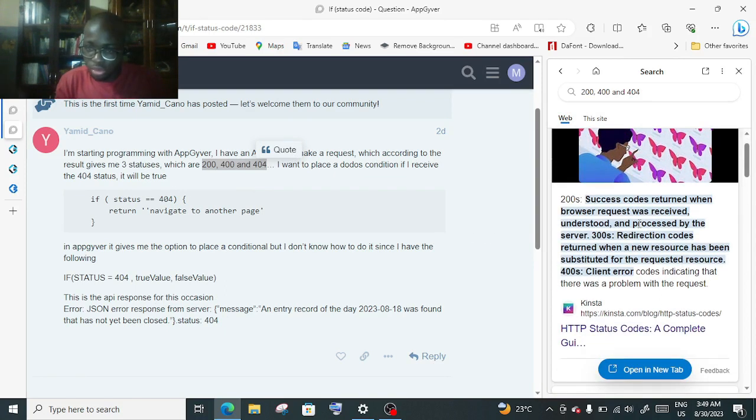So 200. Any status 200 when you do an API request can be 200, it can be 201, 202, 203. But any 200 was returned when the browser request was received, understood, and processed by the server. So keep that in mind. Any 200 code means that it has actually been received, understood and processed. The 300s are redirection codes, returned when a new resource has been added.